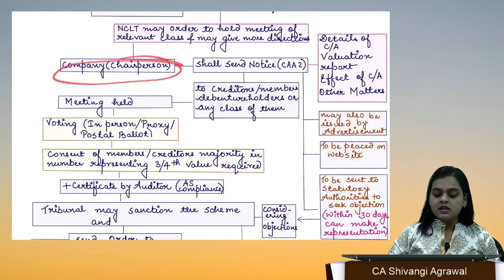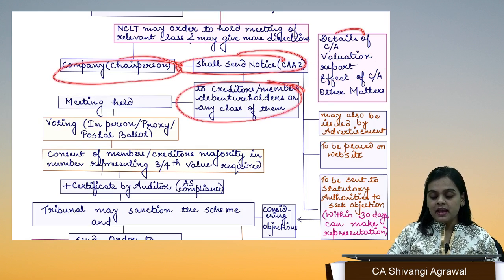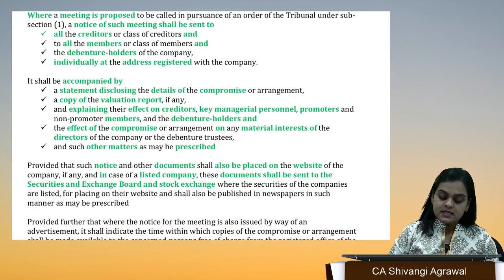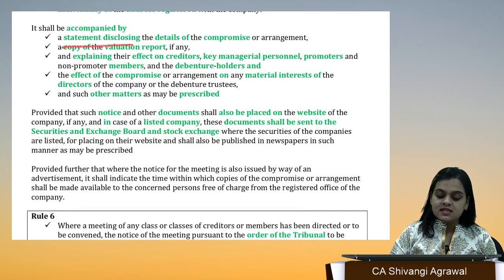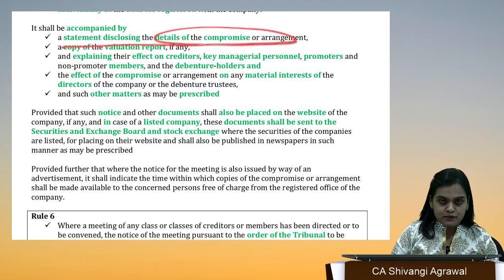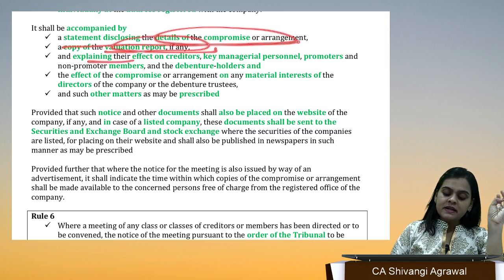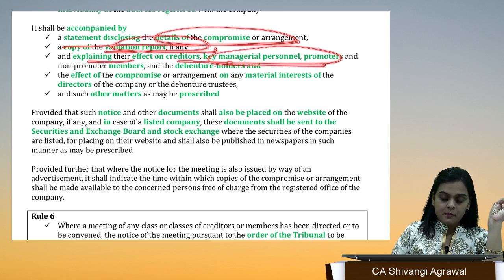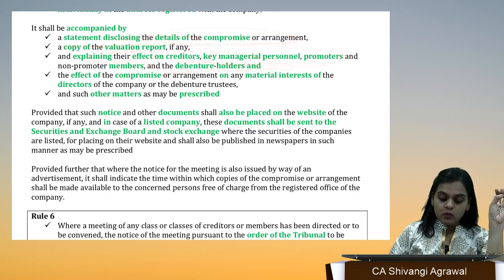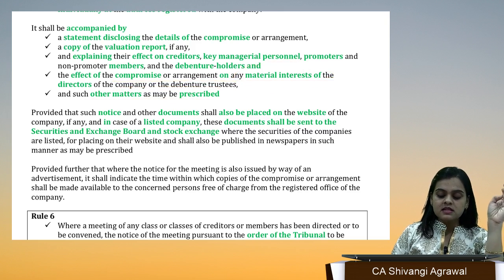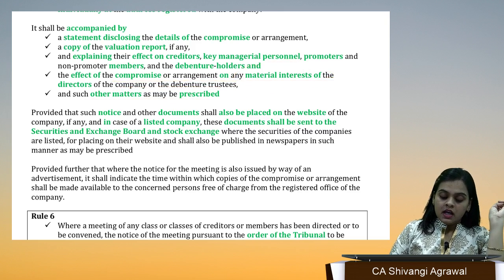So the chairperson is going to send notice to them along with these details. It is going to be accompanied by a statement disclosing details of the compromise or arrangement, the valuation report, explaining the effect on the interest of directors and other matters as may be prescribed.